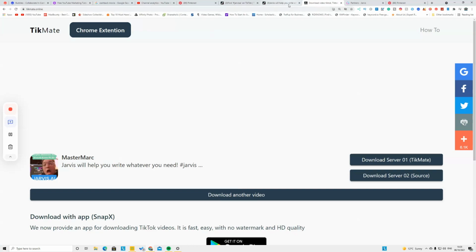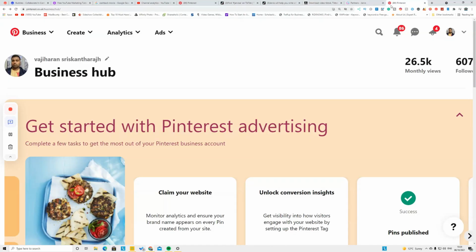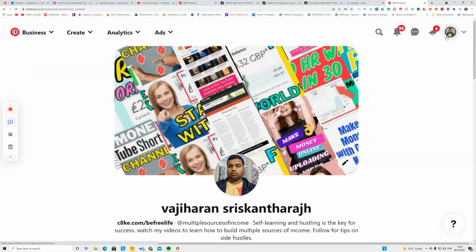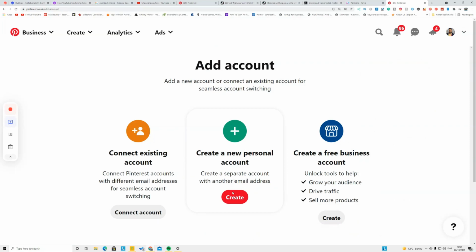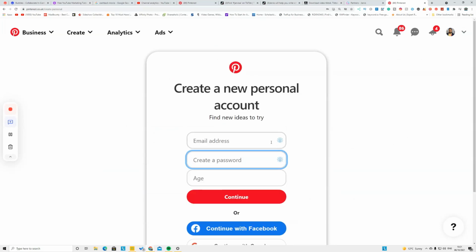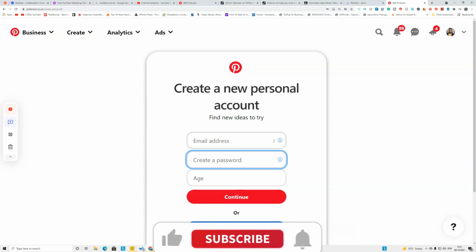Now, after you download the videos, go to Pinterest. Don't use your own personal account with it, because if any creators report you to Pinterest, your account will be banned or terminated. To avoid that, if you already have a Pinterest account, click this drop down menu and click add account. On that, you're going to create a new account. If you have a new email address, use that to create a new account.